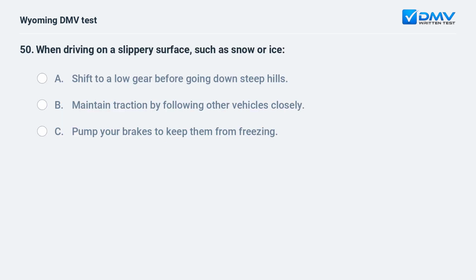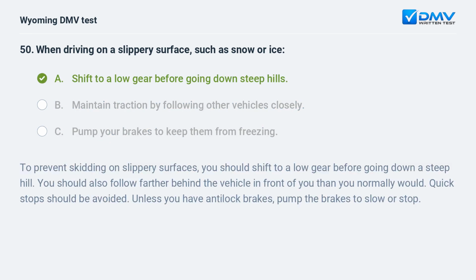When driving on a slippery surface, such as snow or ice, A. Shift to a low gear before going down steep hills. B. Maintain traction by following other vehicles closely. C. Pump your brakes to keep them from freezing. To prevent skidding on slippery surfaces, you should shift to a low gear before going down a steep hill. You should also follow farther behind the vehicle in front of you than you normally would. Quick stops should be avoided. Unless you have anti-lock brakes, pump the brakes to slow or stop.